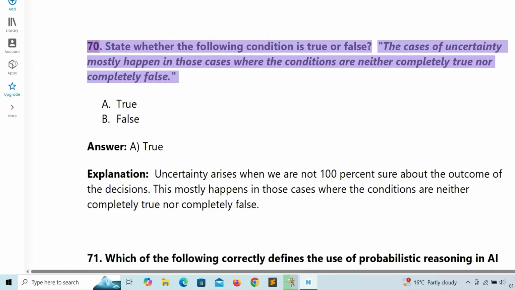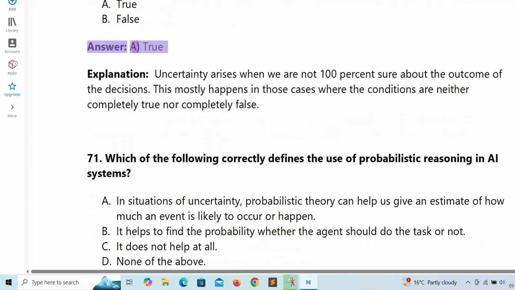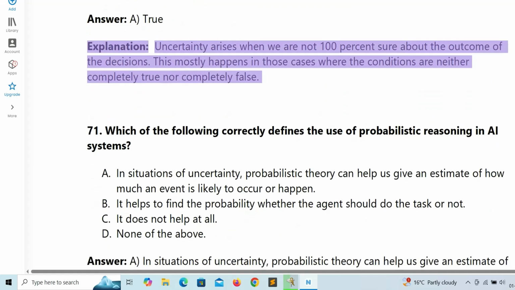70. State whether the following condition is true or false. The cases of uncertainty mostly happen in those cases where the conditions are neither completely true nor completely false. A. True. B. False. Answer: A. True. Explanation: uncertainty arises when we are not 100% sure about the outcome of the decisions. This mostly happens in those cases where the conditions are neither completely true nor completely false.